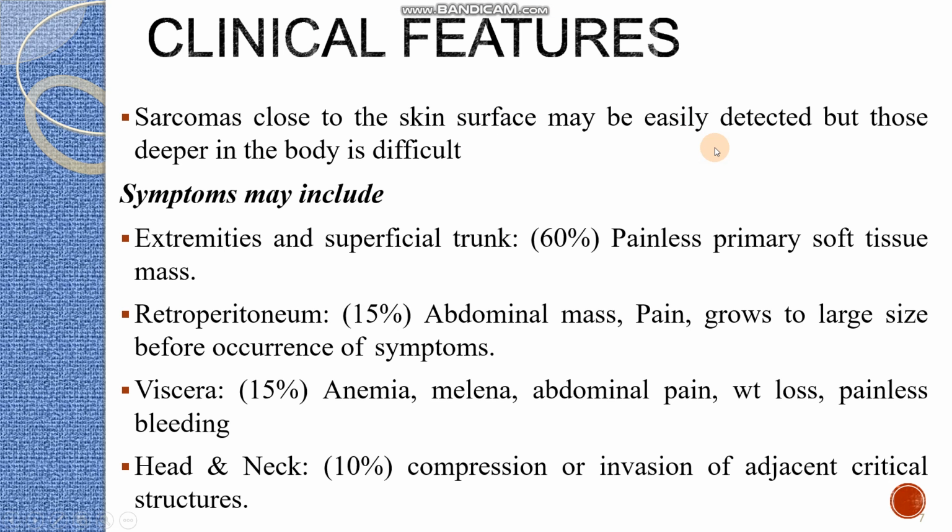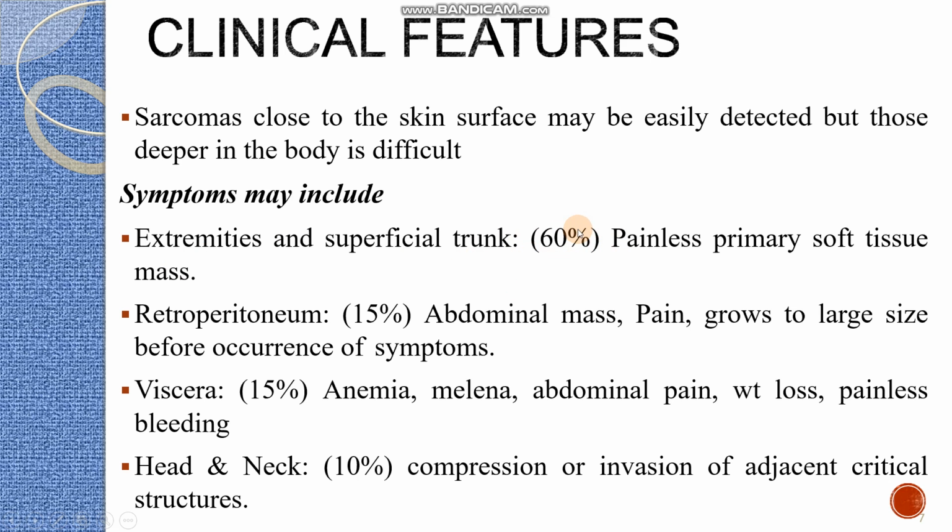Coming to the clinical features, here the clinical features vary. I have already told that sarcoma can occur in any anatomical site, so based on the site, the signs and symptoms vary. Sarcomas close to the skin surface are very easy to detect, but those deeper in the body are very difficult to detect. Symptoms based on the sites: extremities and superficial trunk. This is the commonest area affected by sarcoma.